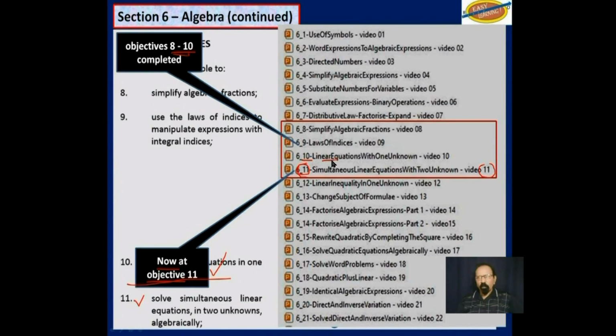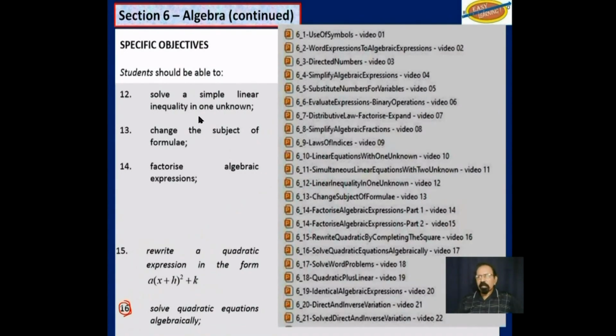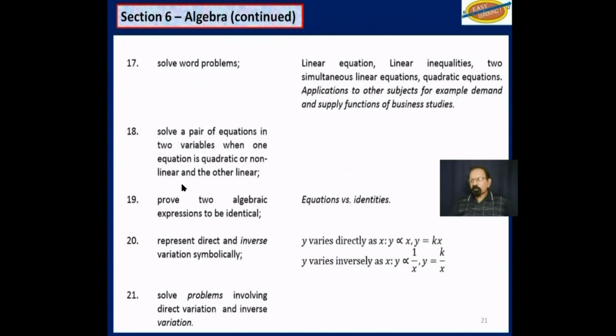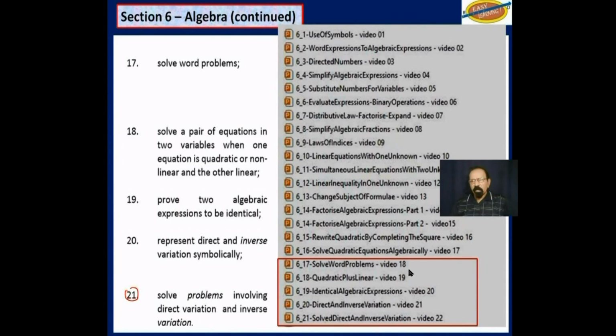In objective 10, we learned how to solve linear equations with one unknown. In this objective, we will learn how to solve simultaneous linear equations with 2 unknowns. So it's an extension of the last video. After that, we still have these 5 more objectives to do, and that will be covered in videos 12 to 17. And finally, these last 5 objectives will be covered in videos 18 to 22.